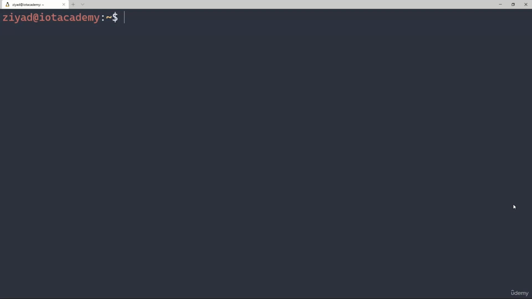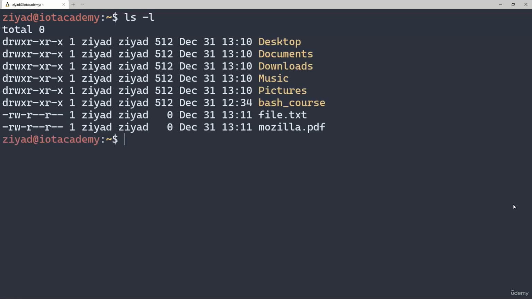So what are file permissions? File permissions are what determine who can perform certain actions on a given file. To view file permissions, we can run the ls -l command. As you can see, this has listed out the contents of your current folder, along with the permissions for each entry. In Linux, file permissions are represented by a set of 10 characters strung together.